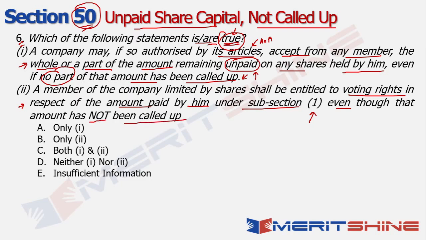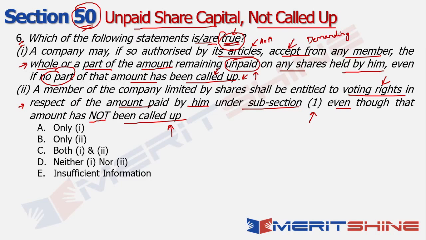Okay. So now, from a company standpoint, it does not make sense to give voting rights to a person for the portion that has not yet been called up. So there's one thing which is not making any sense. Now, if I very carefully read option 1, it says accept from any member. So in this case, again, the company is not demanding its members to pay any amount which has not been called up. Okay. They're not demanding.